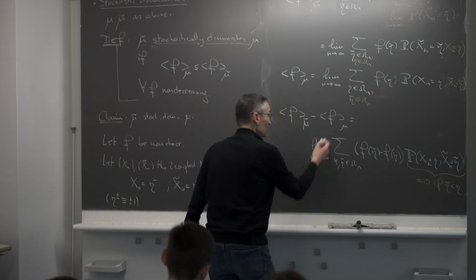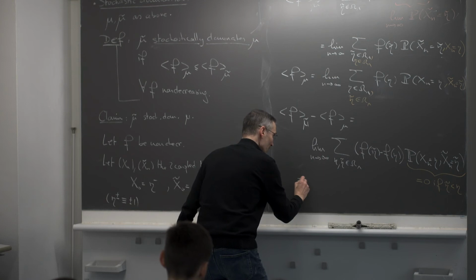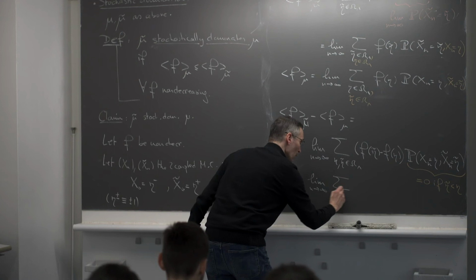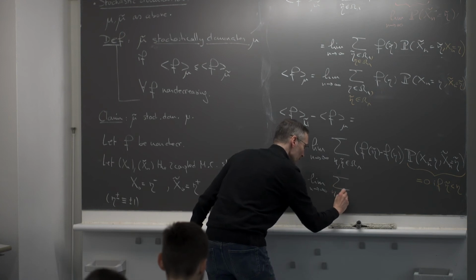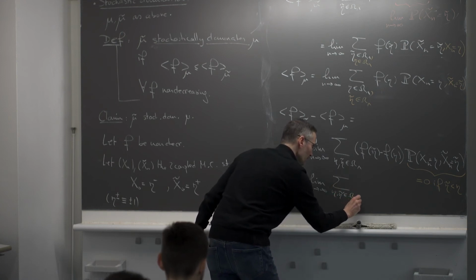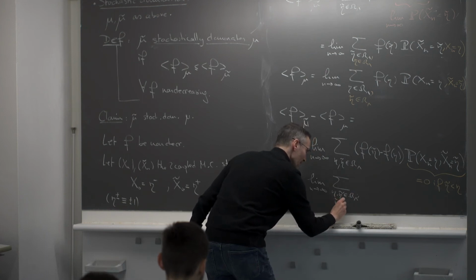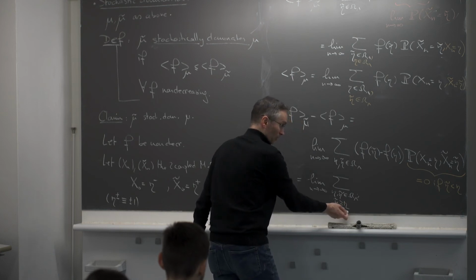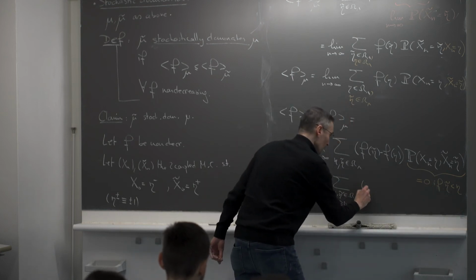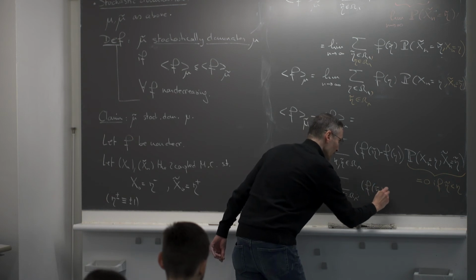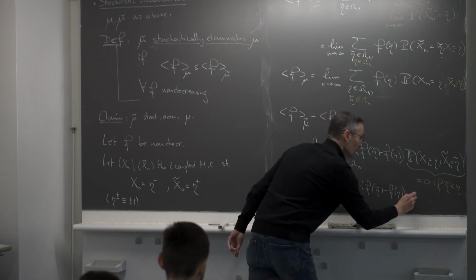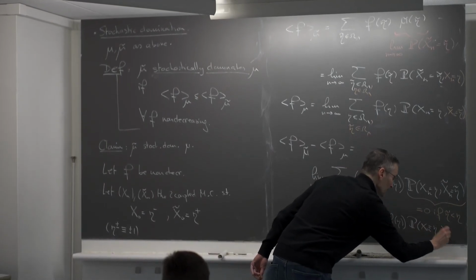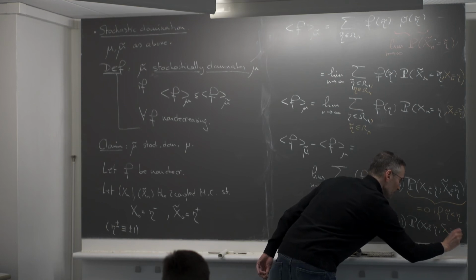But that means that this expression that we have, we can write as the limit as n goes to infinity of the sum over all eta tilde in omega lambda such that eta tilde is greater or equal to eta. I can put this constraint, otherwise it's 0 in any case. F of eta tilde minus f of eta times the probability that xn is eta and xn tilde is eta tilde.